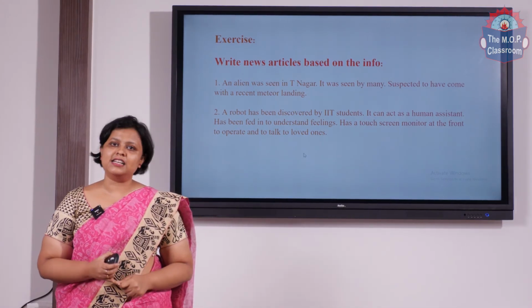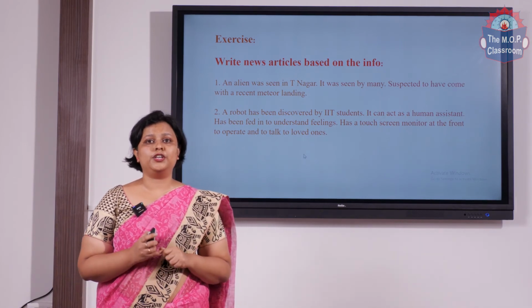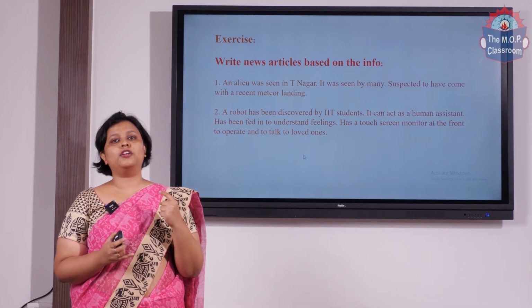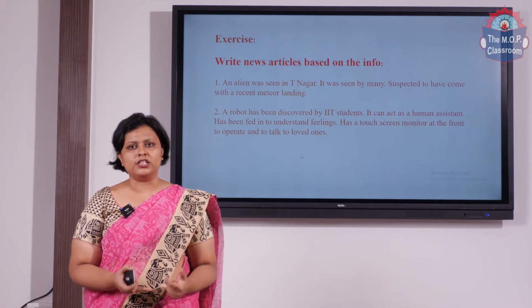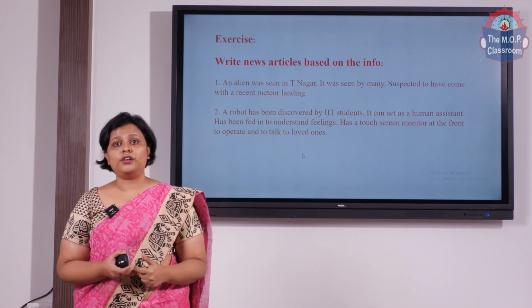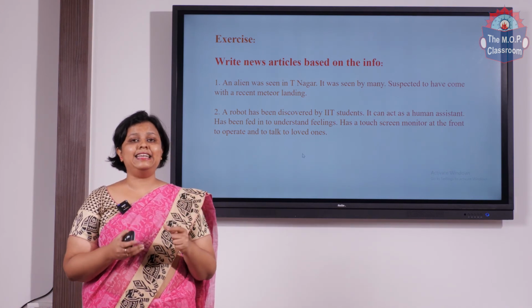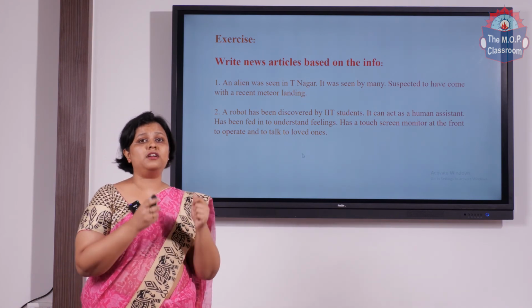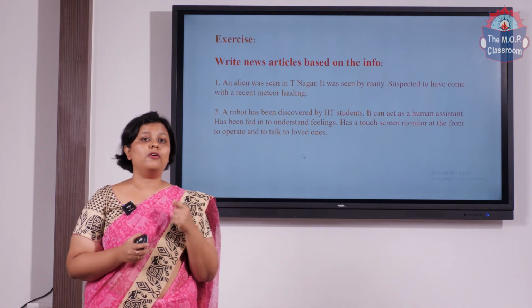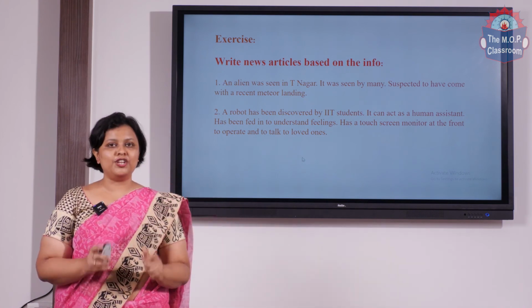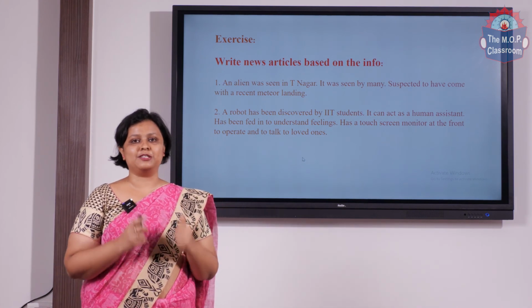So in today's class, we've covered the topic of news reporting. We've talked about what news is. We've talked about the fundamentals or the structure of a news report. We've talked in depth about the different paragraphs that are there inside a news report and how to go about writing each paragraph. I have given you samples and an exercise for this particular topic.